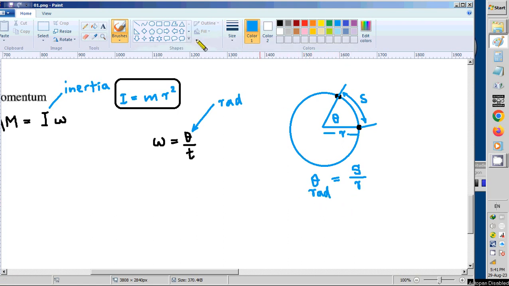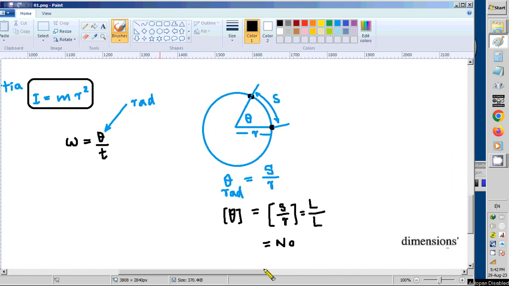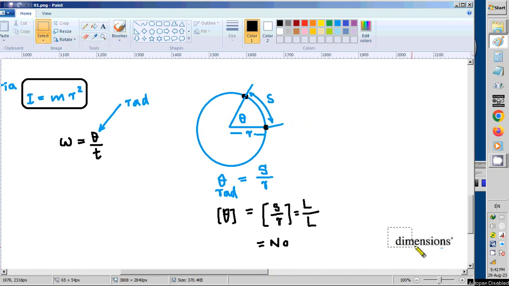So what we have to find out is the dimension of theta, because we have to substitute here. So we have to find out dimensions of s divided by r. The dimensions of s is length because it is a distance. So L divided by, what is the dimensions of this r? R is radius, radius is a distance, so that also is L. So they cancel each other, so we get no dimensions for theta.